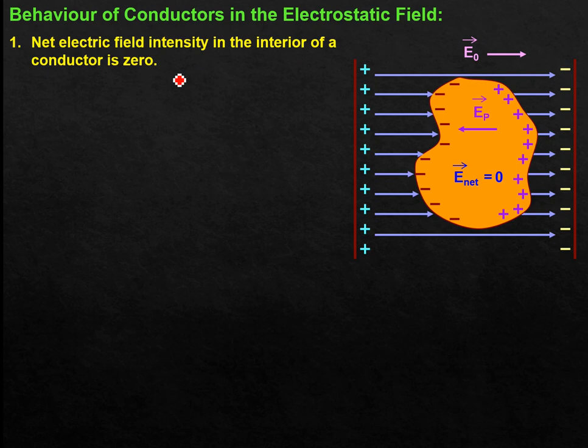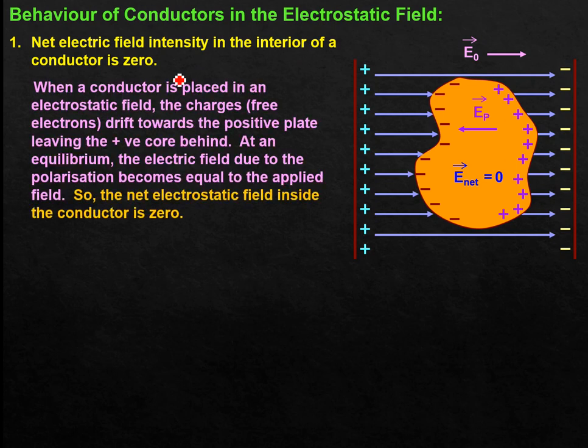So now we can say, when a conductor is placed in an electrostatic field, the charges, that is the free electrons, drift towards the positive plate, leaving the positive core behind. These negative charges have accumulated towards the left end, and positive charge has deposited here. The electric field due to the polarization becomes equal to the applied field. This is a property of a conductor. So the net electrostatic field inside the conductor is 0.